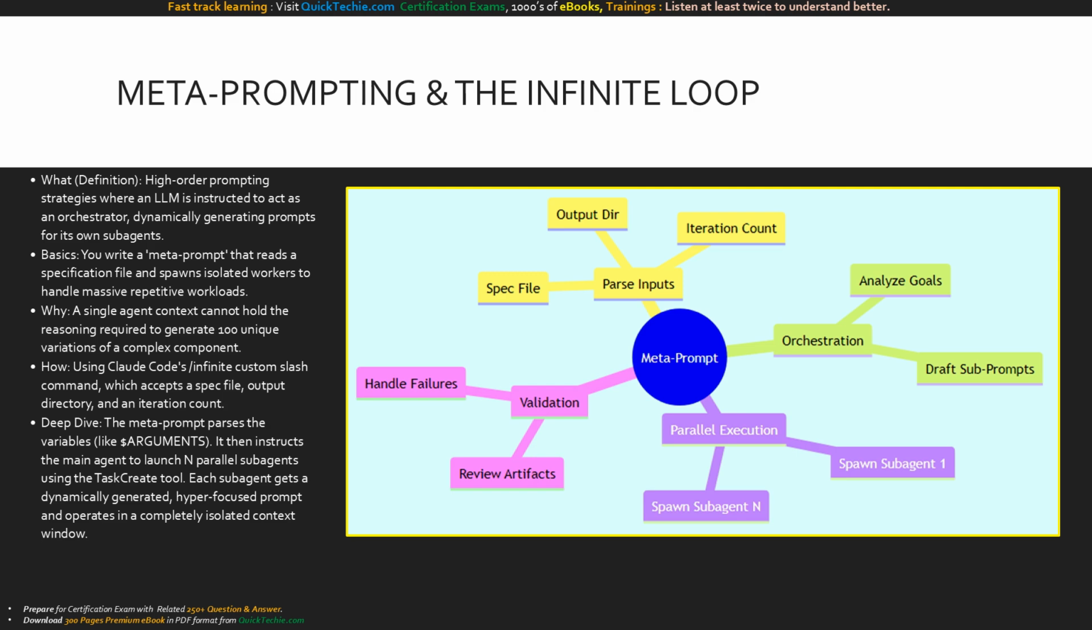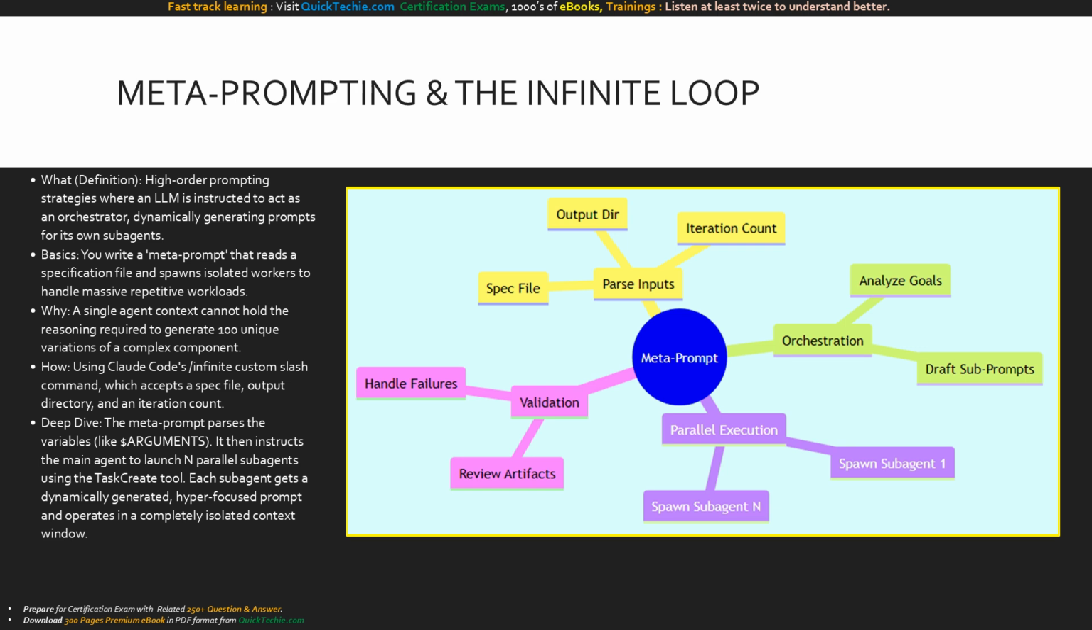How do we execute this? We can build a custom command, like Claude Code /infinite command, passing in our spec file and a target count. Our deep dive reveals the genius of this pattern. The metaprompt parses your inputs. The main agent then uses task creation tools to spawn exactly n parallel subagents. It writes a unique, hyper-focused prompt for each one. Crucially, each subagent operates in a totally isolated context, eliminating cross-contamination and context bloat.